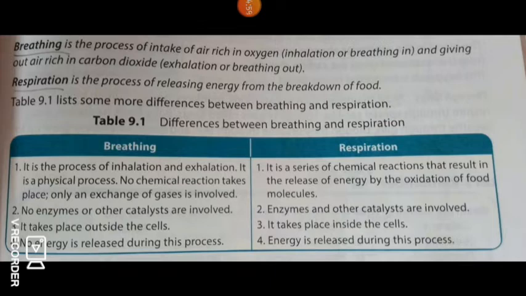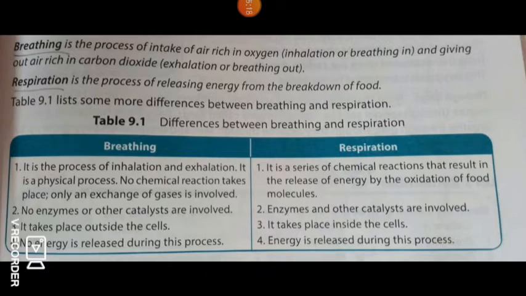So animals that live in water need special organs that help in respiration.